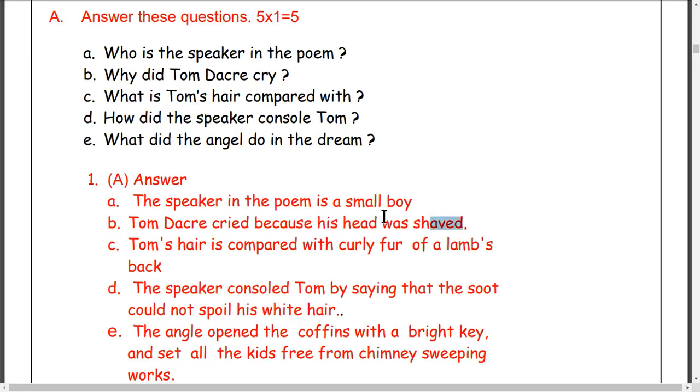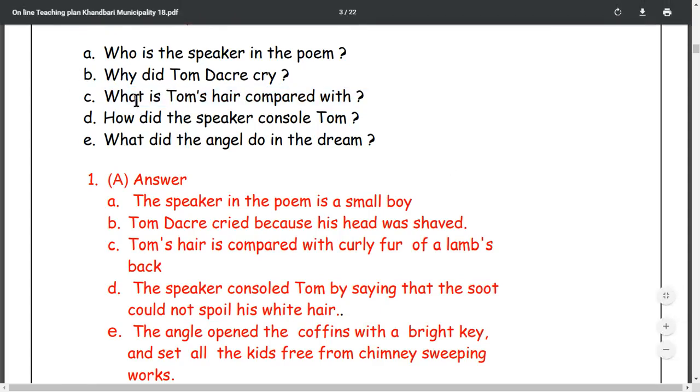So this is the second question. You get another mark here. Question number C. What is Tom's hair compared with? Another question is what is his hair compared to? Yes, this is a simple present tense question here. Don't try to write "was". Be careful with the tense too. Yes, Tom's hair is compared. This is half of the answer.